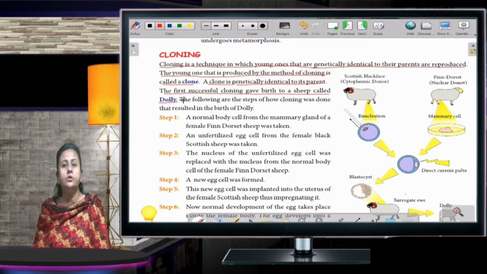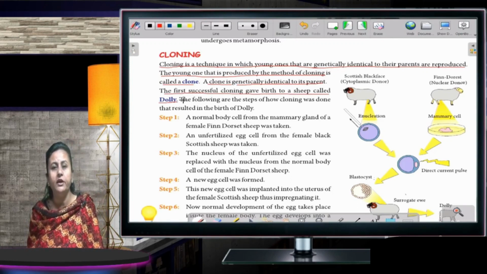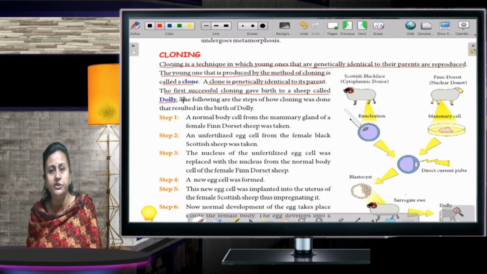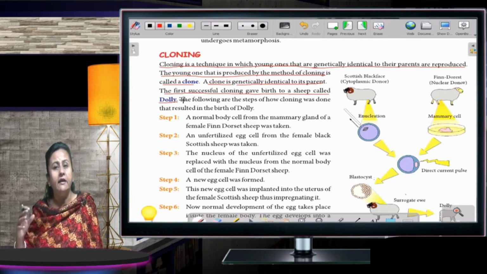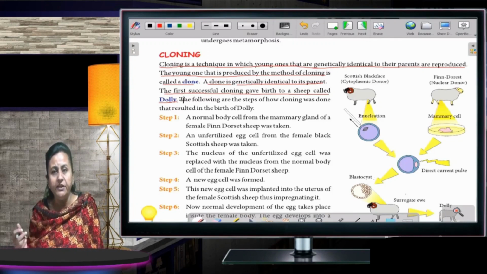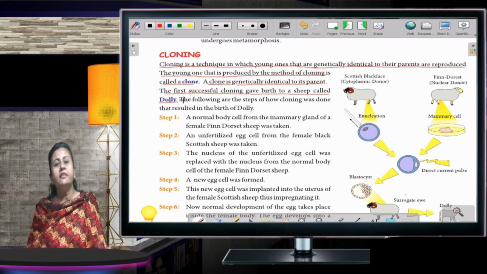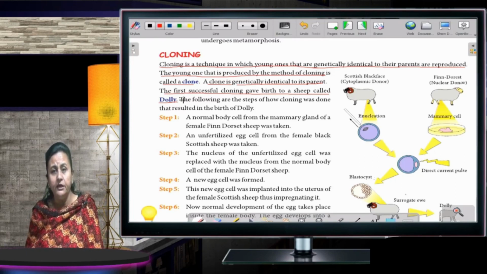See, children, what is cloning? It is an artificial method in which the baby which is produced is of better quality, everything would be better than the mother. That is known as cloning. Cloning is a technique in which the young one that is produced is genetically of better quality as compared to the mother and the father. Fine?